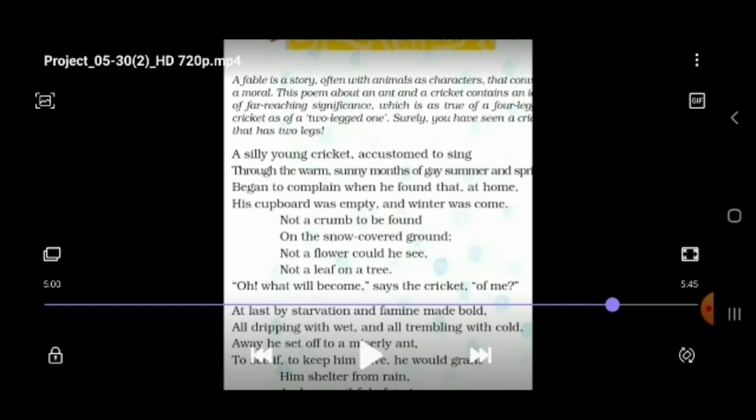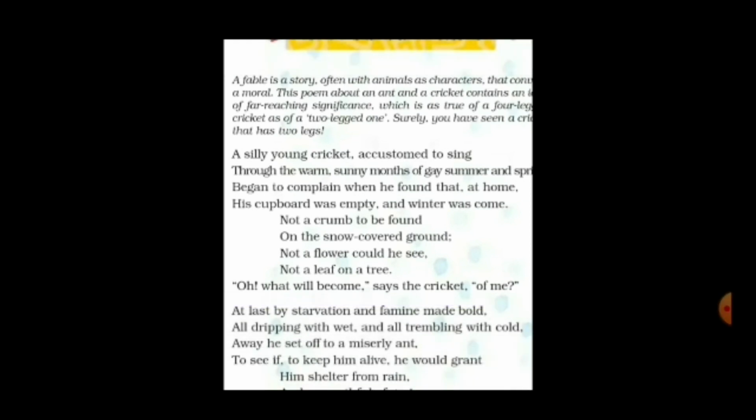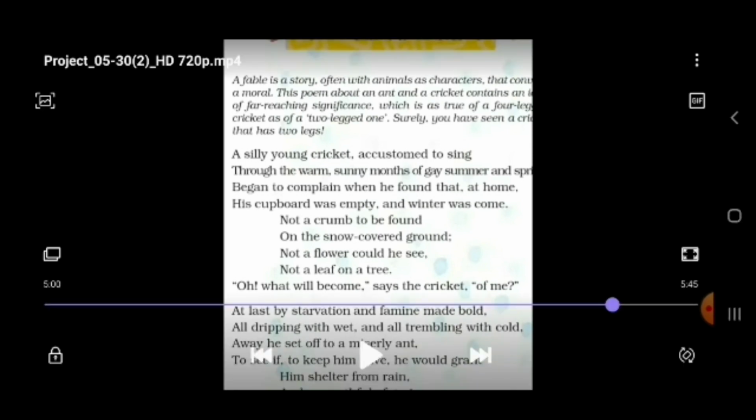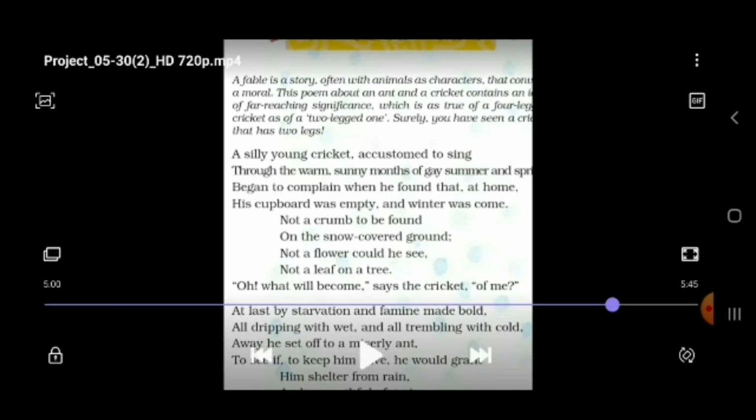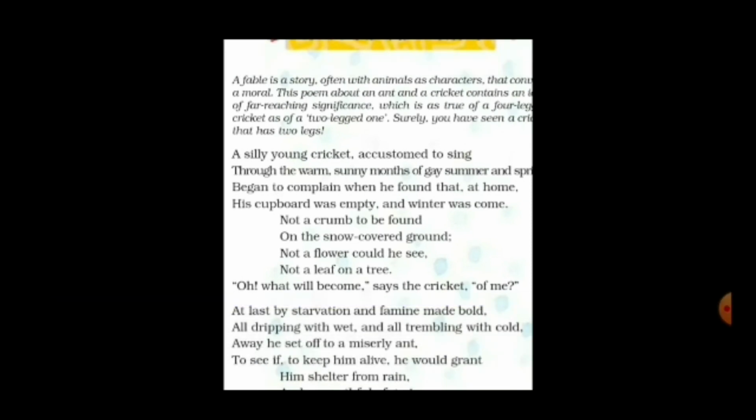This poem is about an ant and a cricket. It contains an idea of far-reaching significance, which is as true of a four-legged cricket as of a two-legged one. Surely you have seen a cricket that has two legs. Let's start the poem from the first stanza. Let's see the line by line explanation of the poem now.